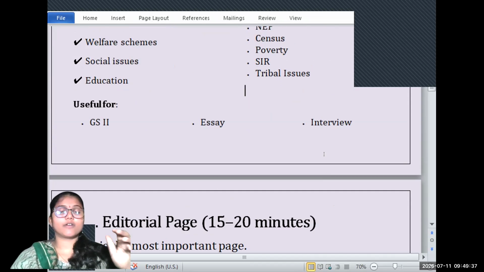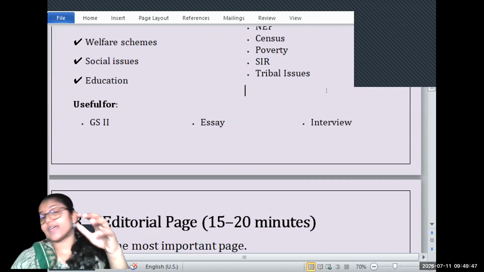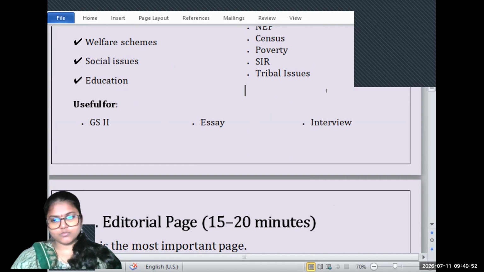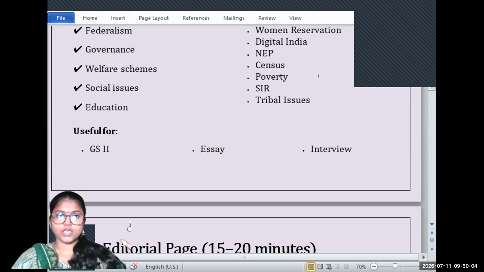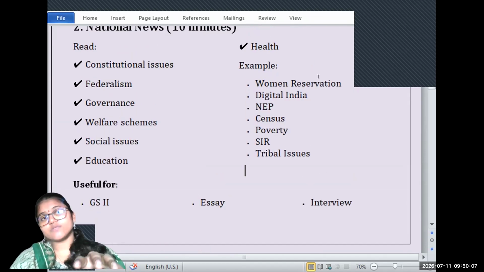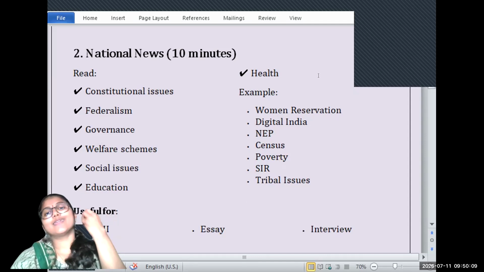If there is an issue related to tribal issues, for example, the Manipur crisis, then what are the articles, what are the laws which are responsible? For example, the state emergency was declared in Manipur. So what are the articles, what are the policies responsible for administering such issues? If such articles are there, you should pick them, not just read them directly.